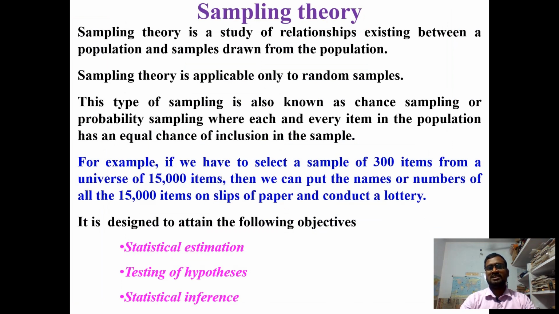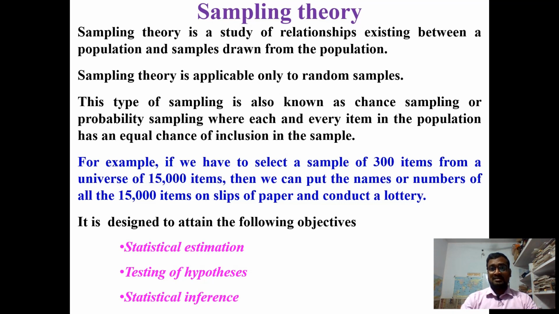Sampling theory is a study of relationships existing between a population and samples drawn from the population. Sampling theory is applicable only to random samples. This type of sampling is also known as chance sampling or probability sampling, where each and every item in the population has an equal chance of inclusion in the sample. Sampling of any data is very important because all the research depends directly on that sampling.